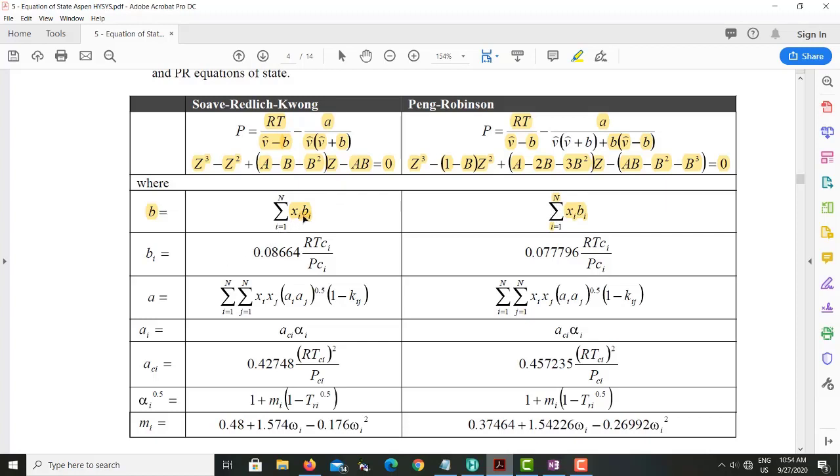In this case, if you want to find the volume of one component, how can you find it? They reached a conclusion that you can find the volume of the component by using its critical properties like Tc1 or Pc1, and then you can add some kind of constant to modify those properties and give you the molecular volume of the component. So by using the critical temperature and critical pressure multiplied with the gas constant and some constant, they are able to find the molecular volume of a component.